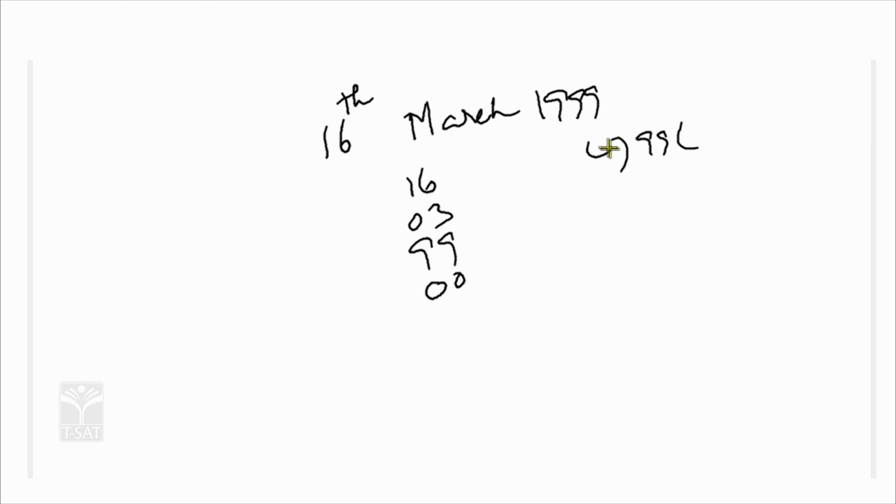99 divided by 4: 4 twos are 8, then 4 fours are 16, 3 is the remainder, means 24 is the quotient.